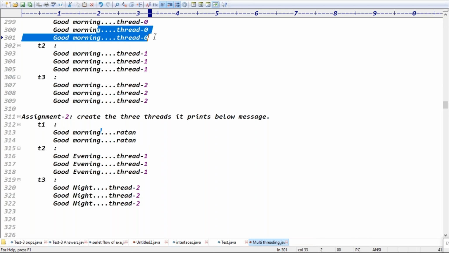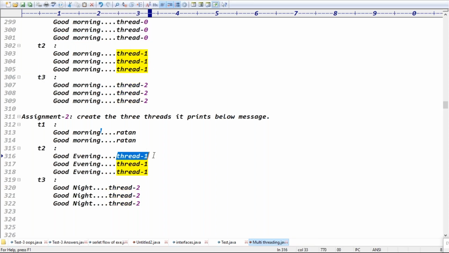In the first example you were working with the default names, right? Thread-0, Thread-1, Thread-2. Here you can give the thread names: the first thread you can name Ratan, the second thread you can name Raju, and the third thread you can name Rani.